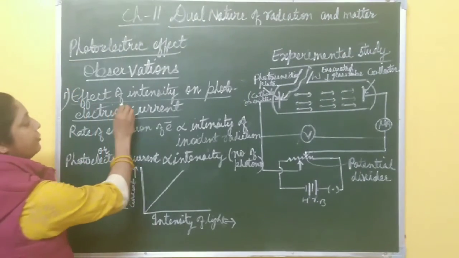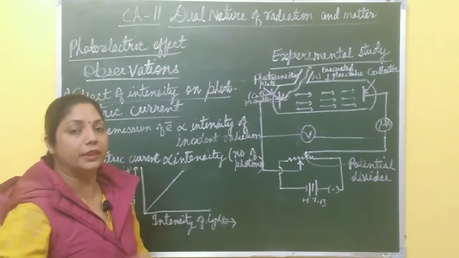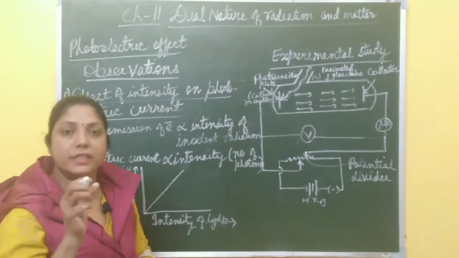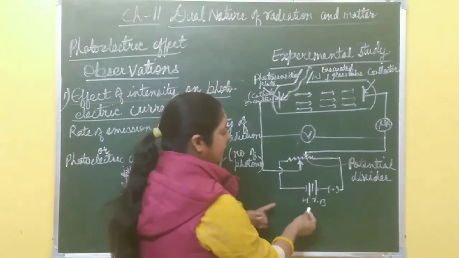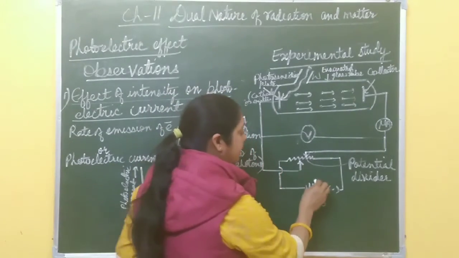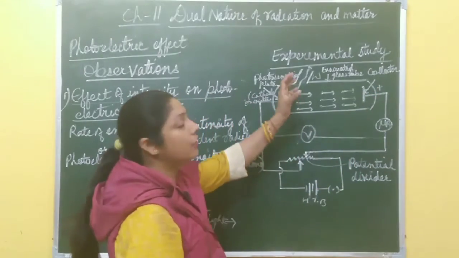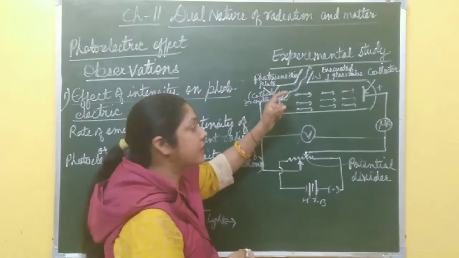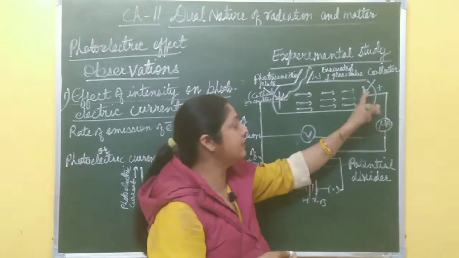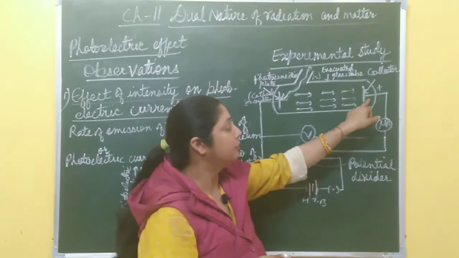The first observation is the effect of intensity on photoelectric current. What happens if light of different intensity falls on the photosensitive plate, but its frequency is fixed and the potential difference due to this high tension battery applied between these metal plates is also kept fixed? If this positive end is connected to the collector, it means this end is positive. So when light of suitable high and fixed frequency falls on the photosensitive plate, the positive metal plate attracts the electrons towards itself, and photoelectrons start moving towards this metal plate and are collected